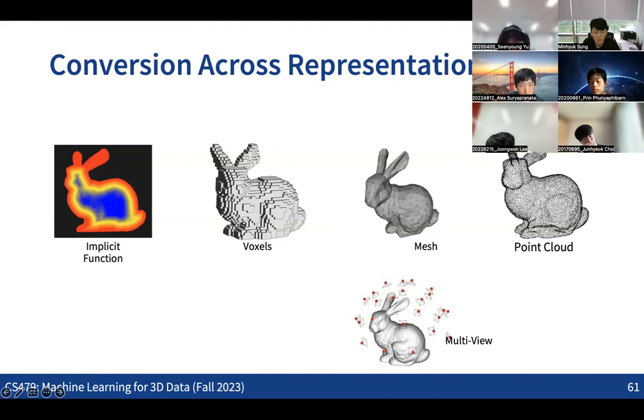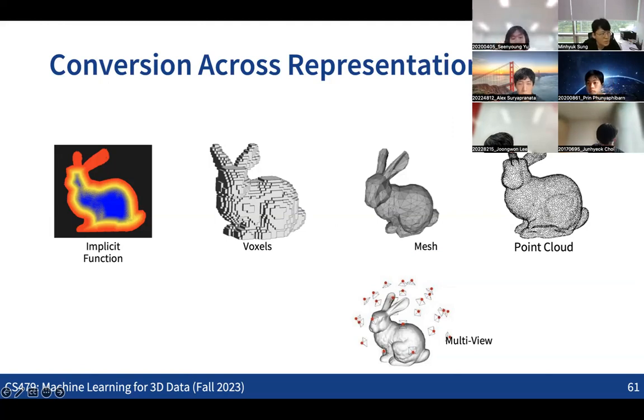If we are taking the point cloud as input, we might need to convert this point cloud into another representation. So this is a very important part of dealing with 3D data sets. Even when you have meshes as the input or the point cloud as the input, how can we convert this representation into other representations in a way that we can utilize all this data in other applications? That's very critical in many geometry processing problems. So let's think about how we can do the conversion across all the representations.